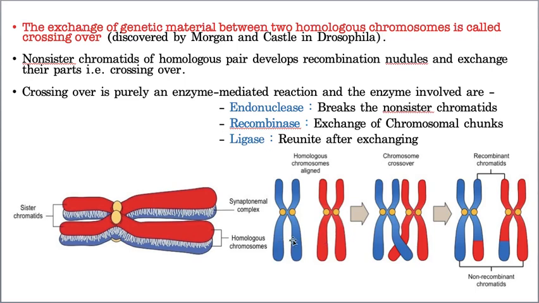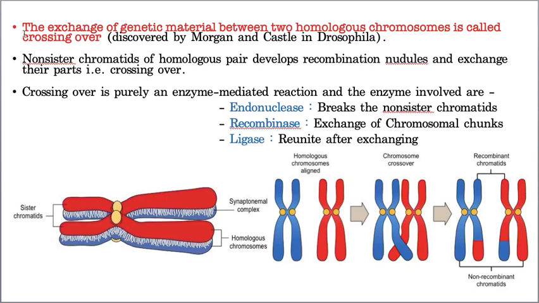Now after they get exchanged, they need to attach. See how they're attached. Did you notice it or not? Red color will attach to blue color and blue color will attach to red color. For this also, one more enzyme is needed, called ligase. So for cutting, endonuclease; for reciprocal exchange, recombinase; and for rejoining, ligase. All these three enzymes help in crossing over or recombination. That's why crossing over can be described as an enzymatic process.